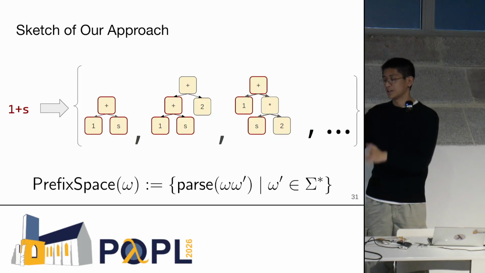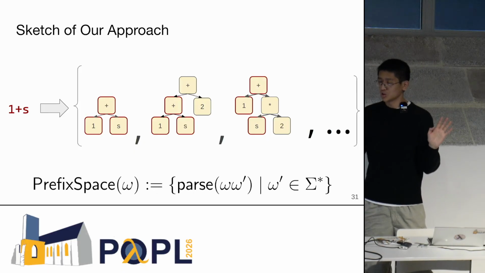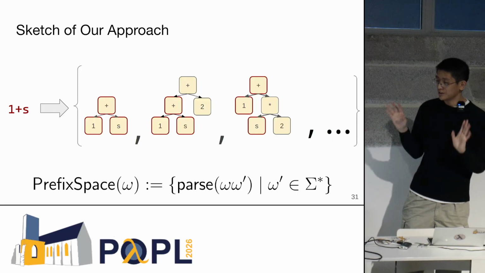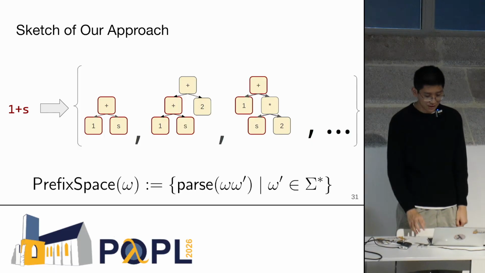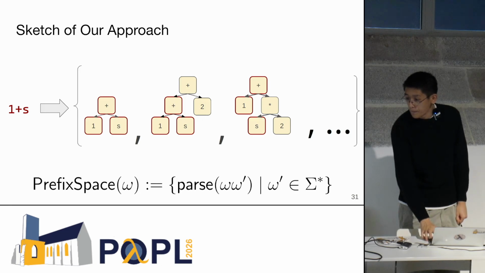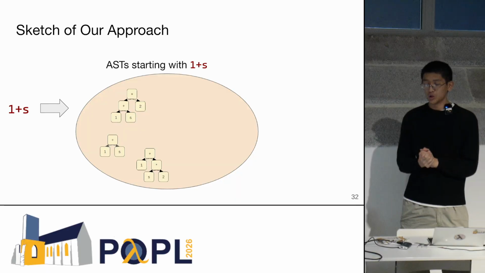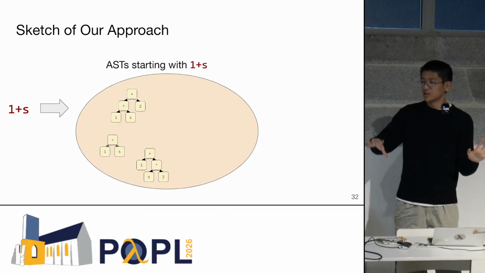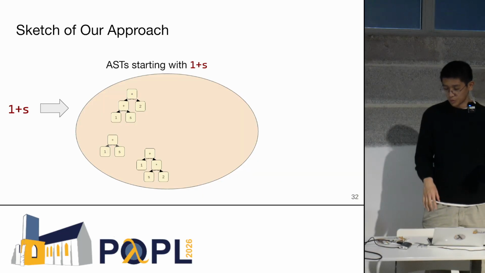There might be some distance between the plus and the s, for example. And so it's a little strange to think about. This is the core idea behind abstracting away these nasty details about concrete syntax. OK, so the idea is that first we're going to build this prefix space. And when we build this prefix space, we're going to get a space that represents all of these programs and infinitely many more.